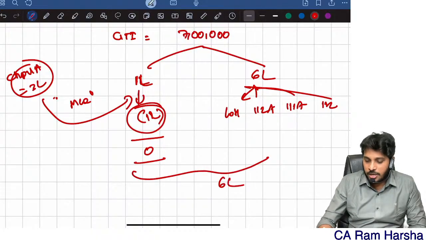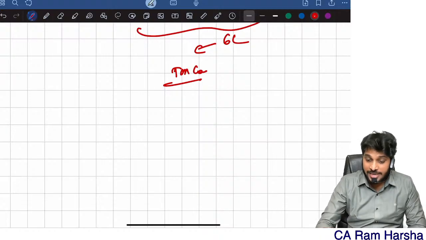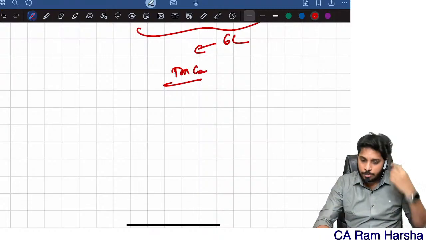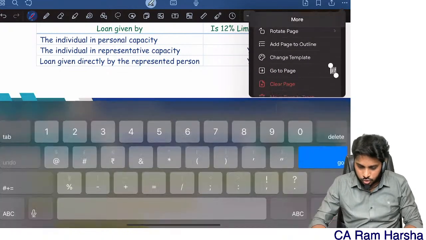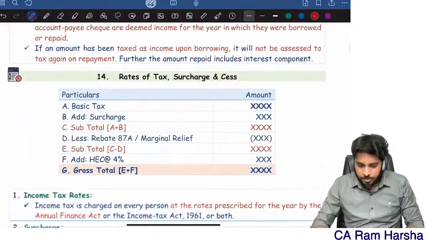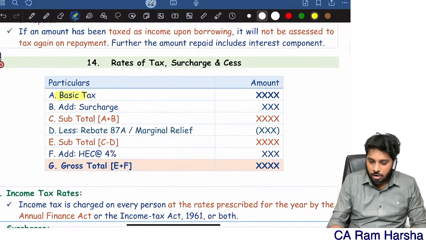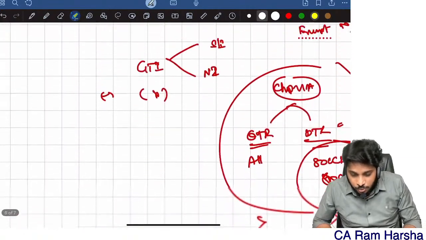Then you will have total income of 6 lakhs. On this, you need to compute tax. When you are computing tax, there is a format. The tax computation format is given. I have given this in my book also. You see how to compute tax. First, always compute basic tax. How to compute this basic tax? That's what I'm going to discuss again.